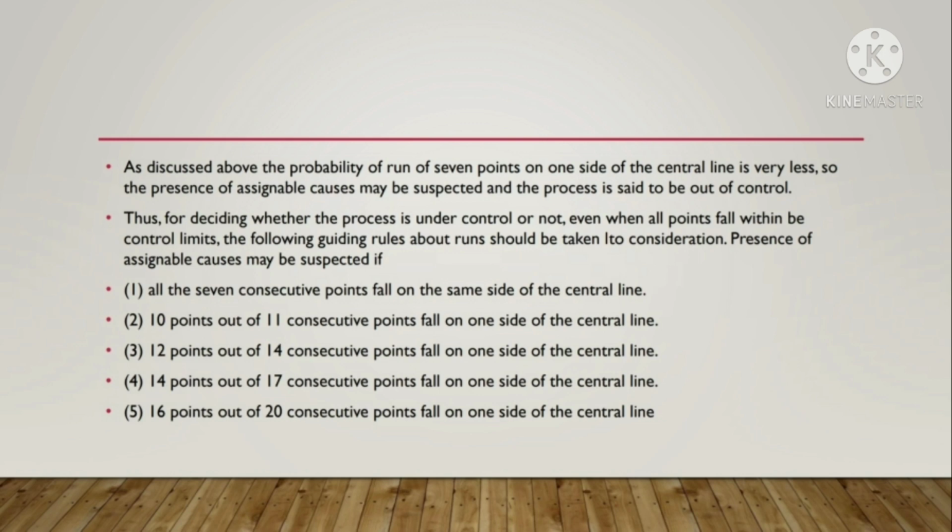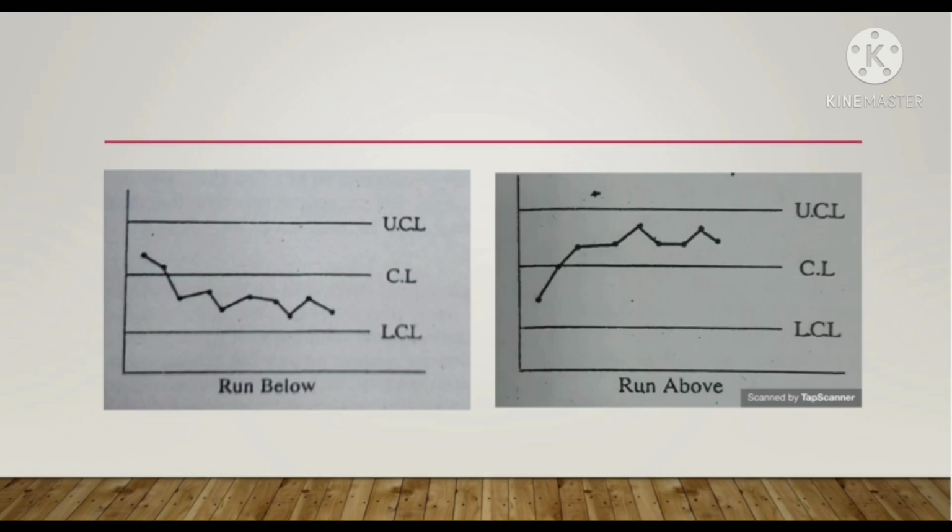Presence of assignable cause may be suspected if: first, all 7 consecutive points fall on the same side of the central line. Second, 10 points out of 11 consecutive points fall on one side of the central line. Third, 12 points out of 14 consecutive points fall on one side of the central line. Fourth, 14 points out of 17 consecutive points fall on one side of the central line. Fifth, 16 points out of 20 consecutive points fall on one side of the central line. Here are some diagrams given below.